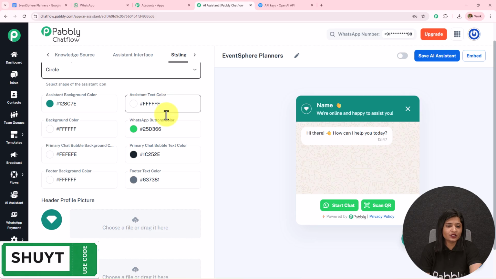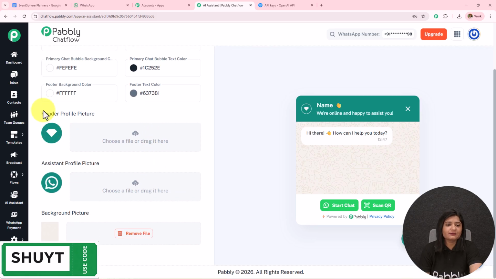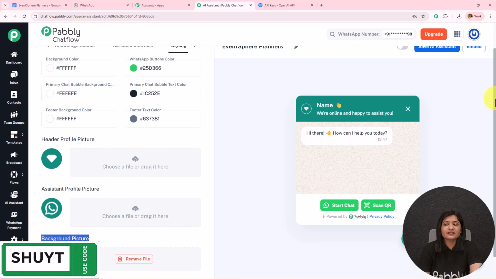We have the background color, text color, button color, and chat bubble text color. You can set this according to your choice and preference. Then we have this header profile picture, assistant profile picture, and the background picture. You can set this according to your choice and preference.